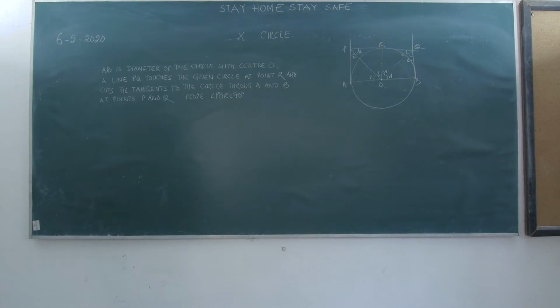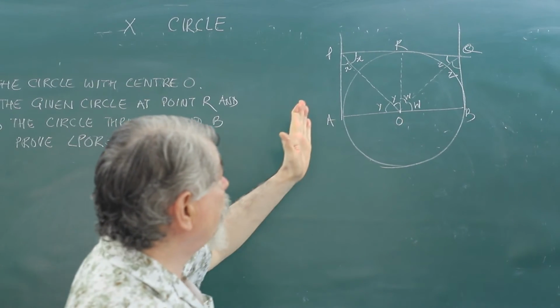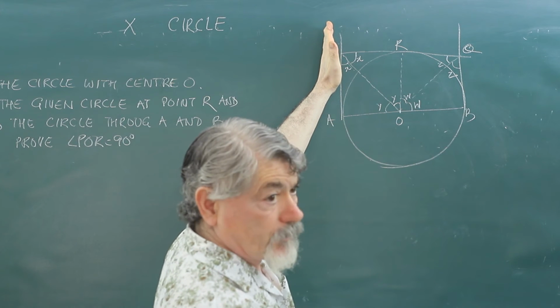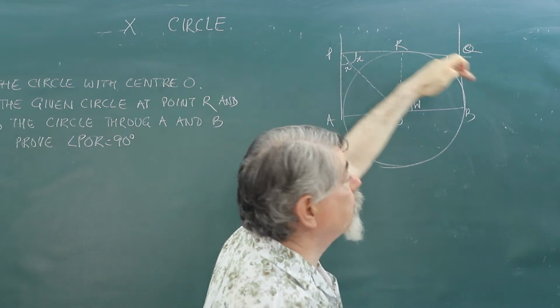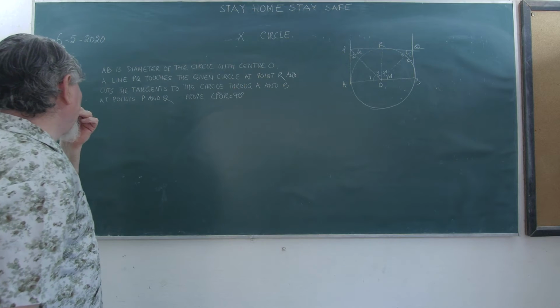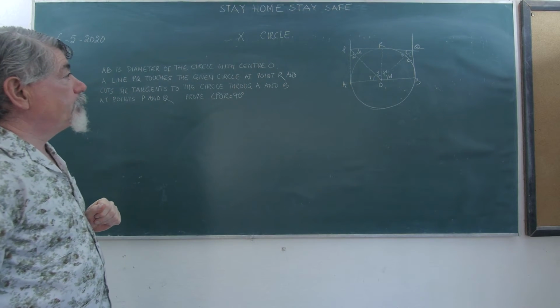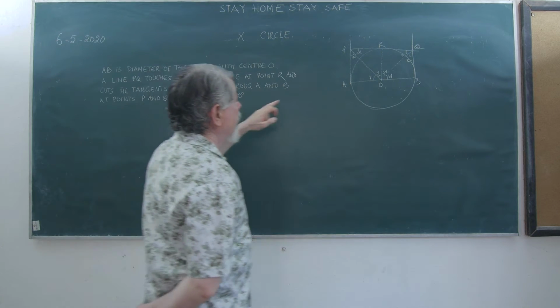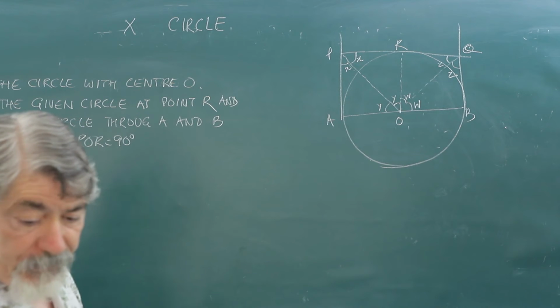AB is the diameter of the circle. At point A, a tangent is drawn to the circle. At B, a tangent is drawn, and there is a line PQ which is also tangent to the circle at point R, and cuts the tangents to the circle through A and B at points P and Q. We have to prove angle POQ is 90 degrees.